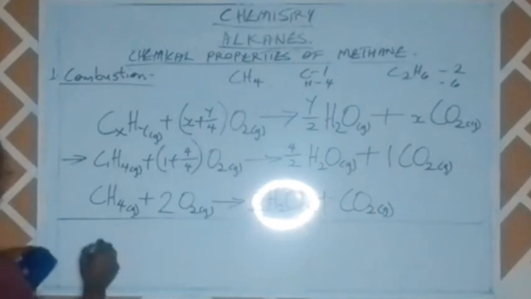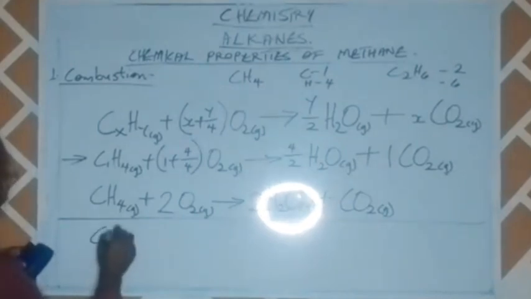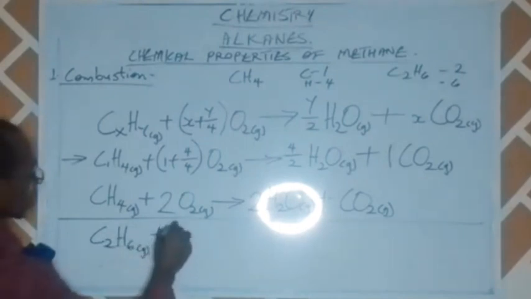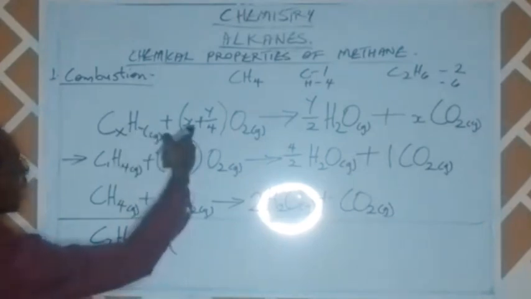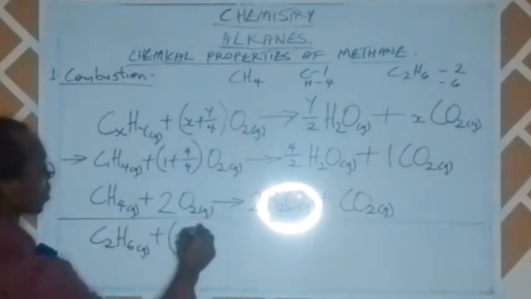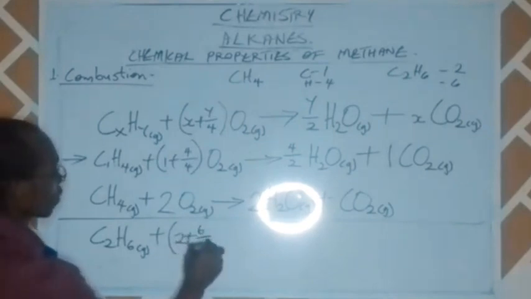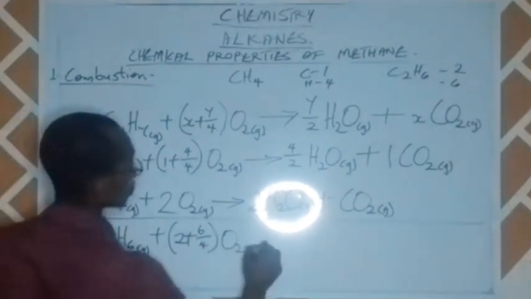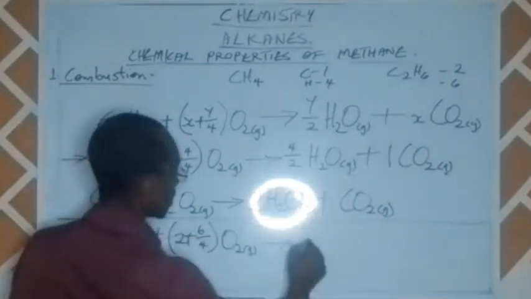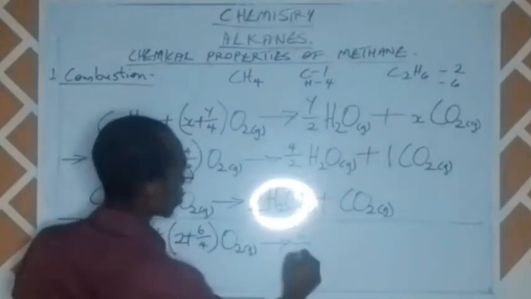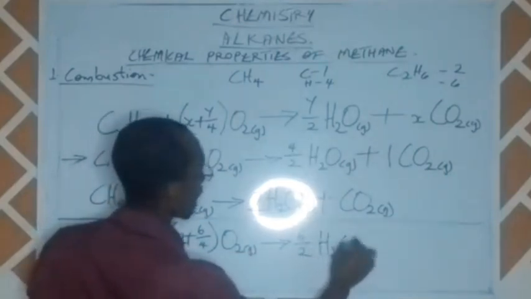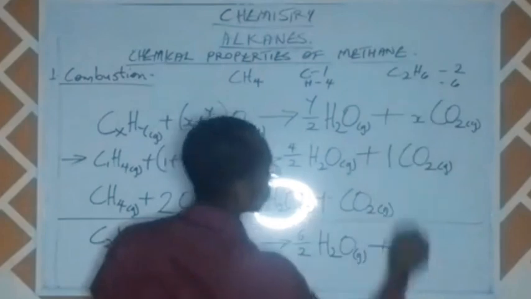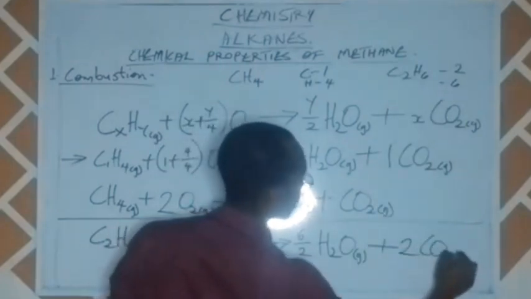So from this, we'll have C2H6 plus X, which is 2, plus Y over 4, which is 6 over 4, oxygen, to give us Y over 2, which is 6 over 2, water in gaseous form, and then X, which is 2, carbon dioxide.